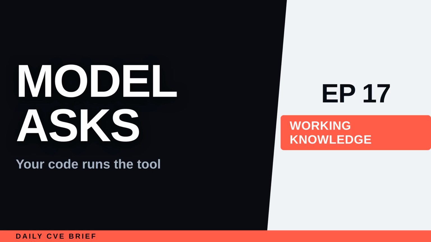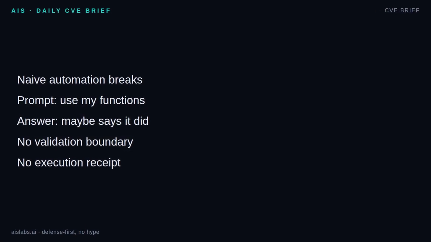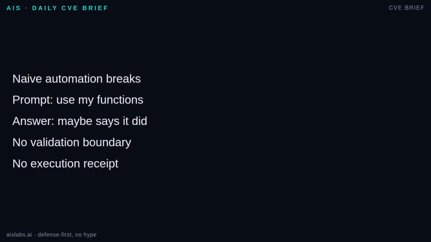This is the first lesson of tool calling. Text about doing something is not doing something. We need a clean boundary between asking for work and executing work. The beginner version is usually, "Here is a list of functions. If you need one, use it." Then the model writes a sentence like, "I called get order status," or it formats something that looks like code. That is not reliable automation.